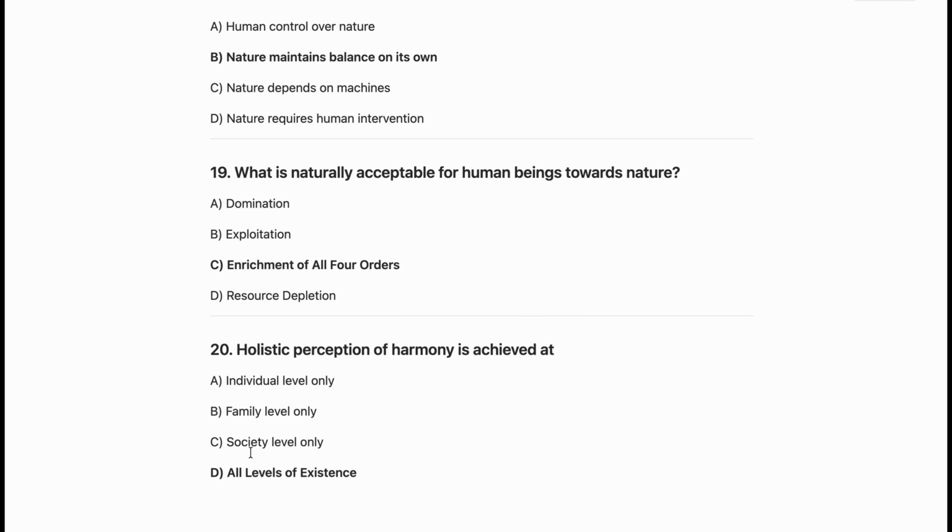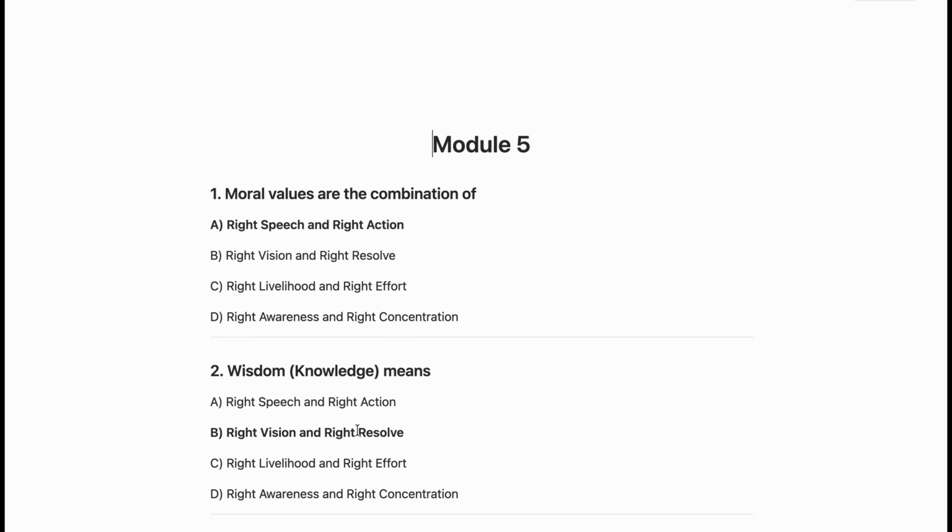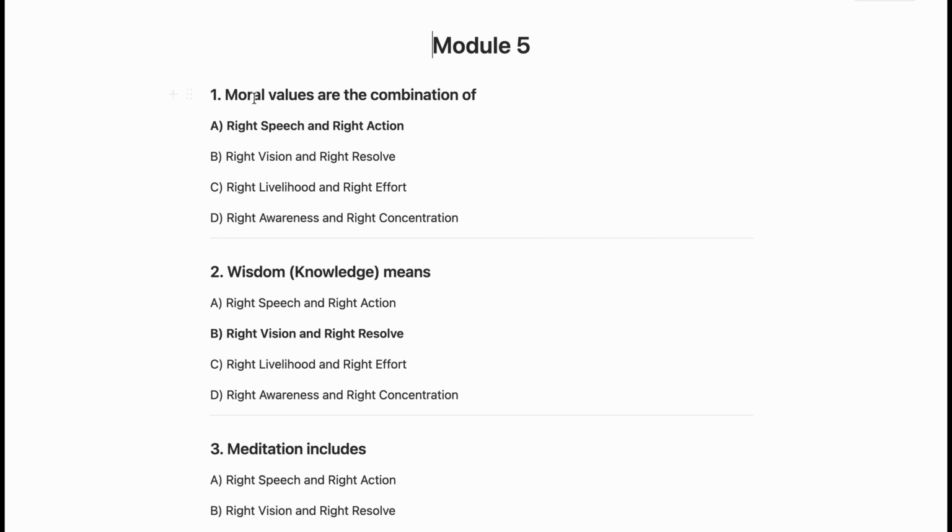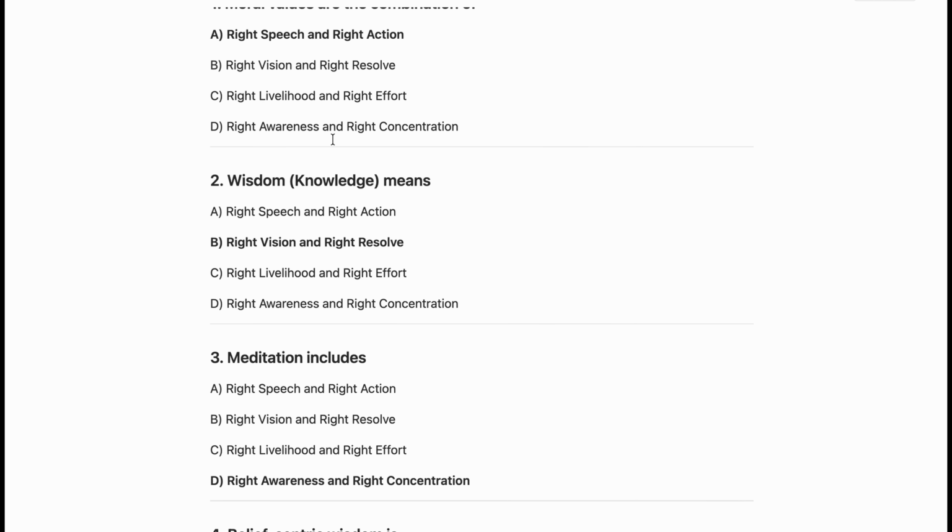Now, the last question from module 4, which is holistic perception of harmony is achieved at all levels of existence, which is nothing but individual level, family level, and society level. Now, the last module, which is module 5. So, our first question is moral values are the combination of right speech and right action. So, A is the correct answer.